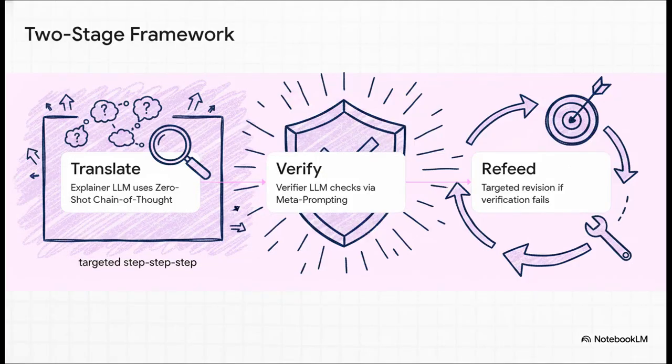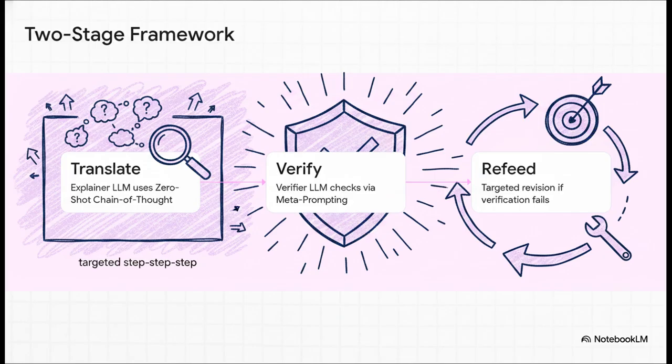Let's break that dense diagram down into 3 really straightforward steps. Step 1. The explainer translates using something called zero-shot chain of thought. Now, this is just a clever prompting trick where the AI is told, hey, let's think step by step, which forces it to actually write out its reasoning before giving an answer.